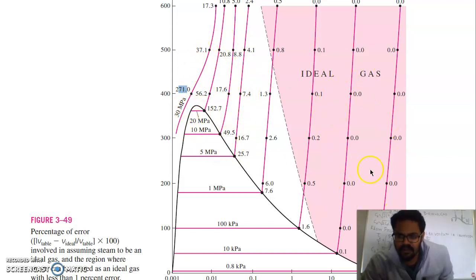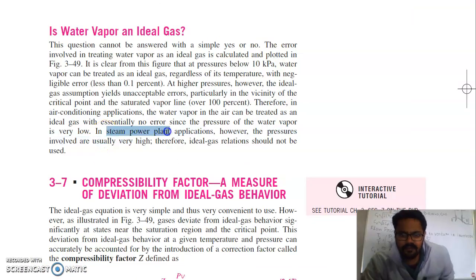Only in this region, which is the vapor region, at very low pressure, meaning below 10 kilopascal, you can treat water vapor as an ideal gas and solve the calculations. But in steam power plant applications, the pressures involved are very high, therefore ideal gas relations should not be used. So we can't use those relations which we discussed earlier. Water vapor can be treated as an ideal gas only when the pressure is very low, at certain points only.